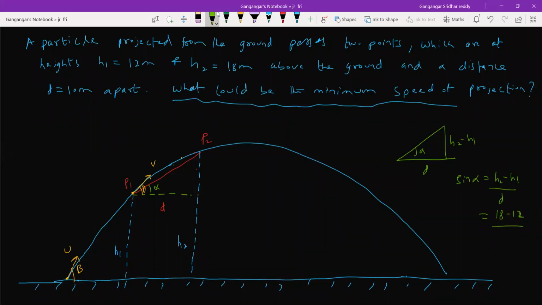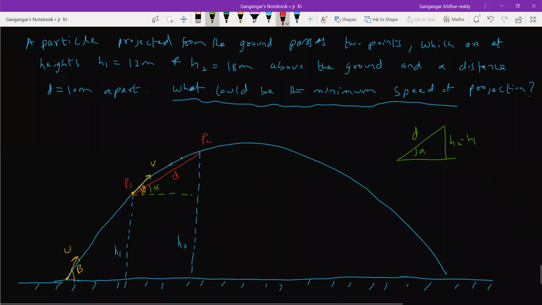Sir, tan alpha, sir. Tan alpha, sorry. Tan alpha is equal to H2 minus H1 by D. H2 minus H1, 18 minus 12. They are separated. Okay, D is a distance here, no? Let me go for sine alpha only. D is this one, no? Not horizontal, separated by this. This is D.